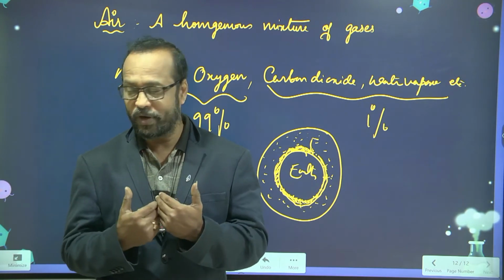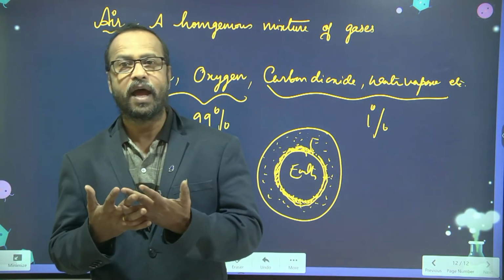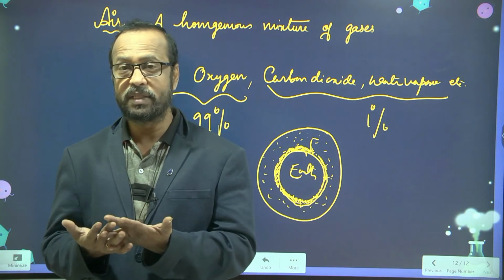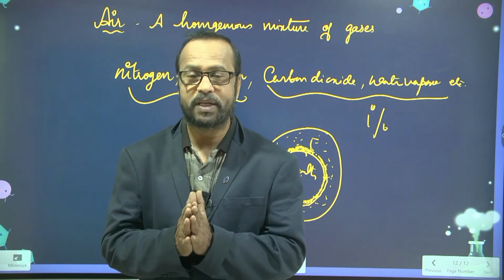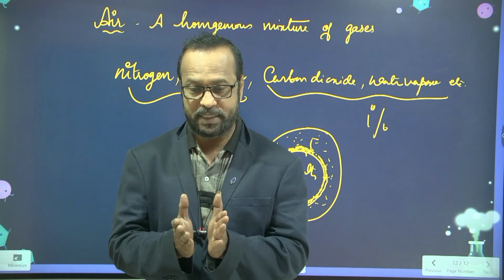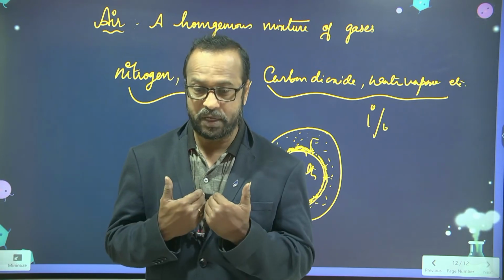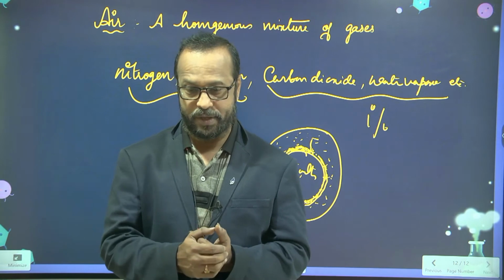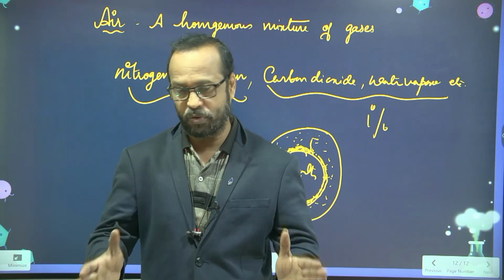Now when we study these chapters like air, water and atmosphere, we are studying to know the importance of all these things which help us to live, and also that it is our responsibility to protect and conserve them. Conserve means we have to save them.